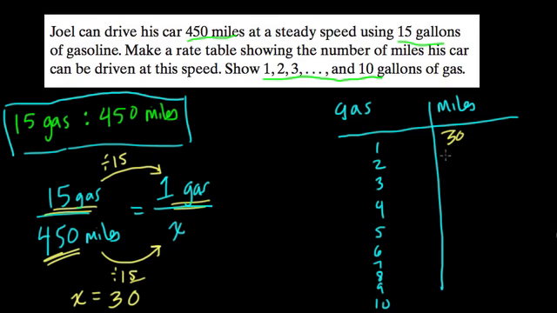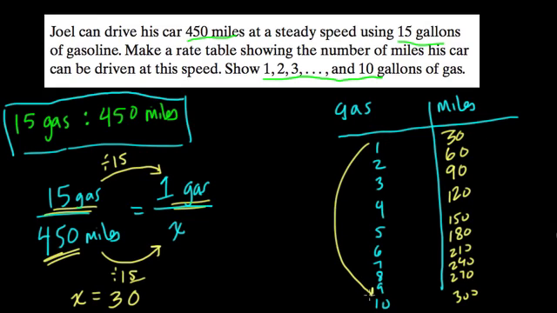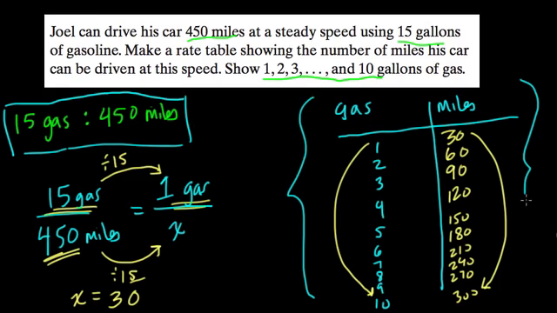And then 2 gallons of gas will take me 60 miles. And so forth, right? Every time we add a gallon, we're going to go up another 30 miles. 150, 180, 210, right? 240, 270, and 300. And that makes sense. If 1 gallon of gas took us 30, then 10 should take us 10 times that, or 300.